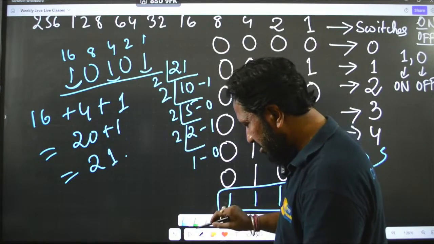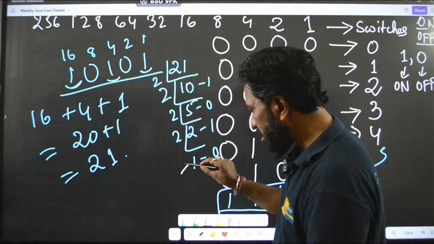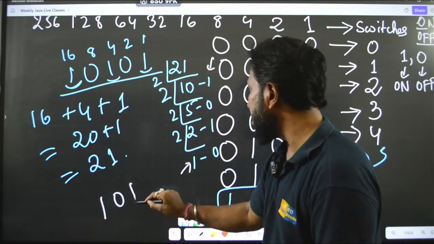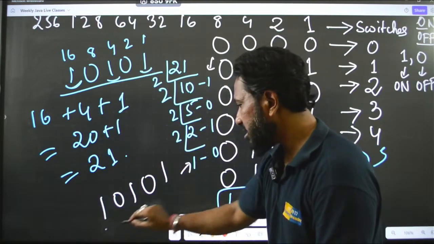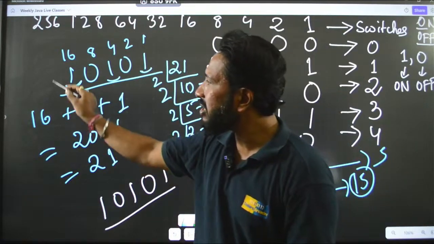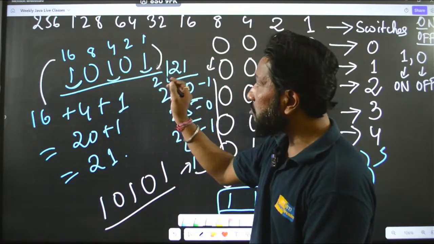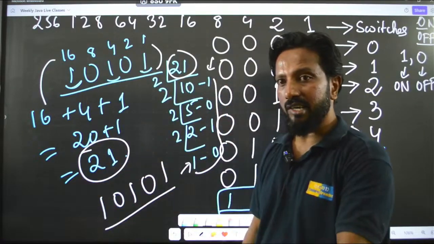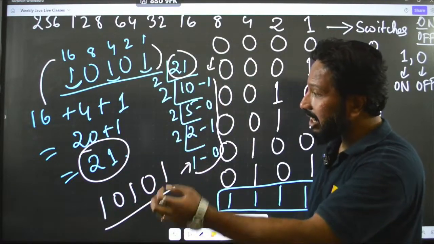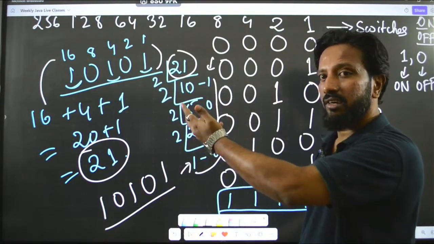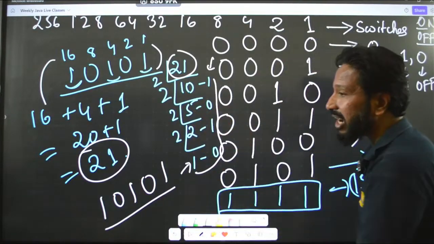So, if you start from this digit and go till this digit, it will be 1 0 1 0 1. See, 1 0 1 0 1, and that is what we have written here also, right? How much did we get? This number is 21 and here also this number is 21. So, practically I have verified that the binary of this number is 21, just like the method that we have learned earlier. Clear? So, this is it about binary guys.